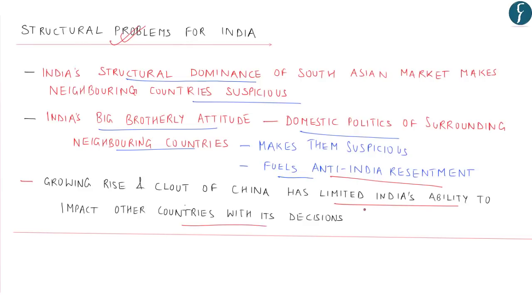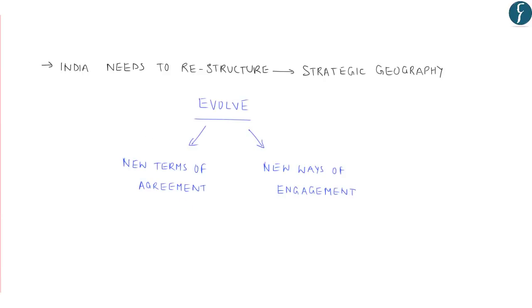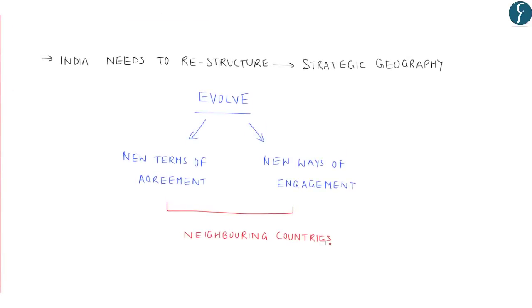Thus, in these challenging times, India needs to restructure its strategic geography and also evolve new terms of agreement and new ways of engagement with its neighboring countries, which is in sync with the current realities of our modern times. Thus, this news with respect to India's restructuring of its strategic geography and evolving new terms of agreement and new ways of engagement with its neighboring countries with respect to the growing clout of China becomes important news with respect to international relations for UPSC.